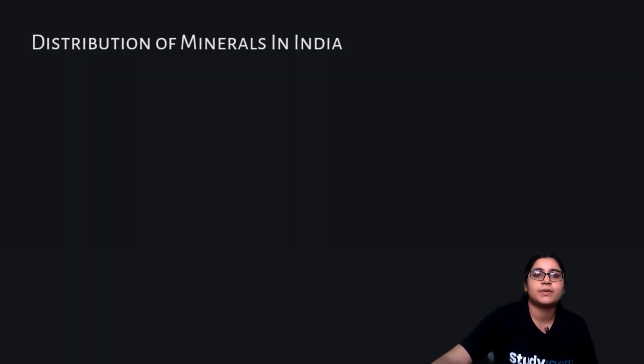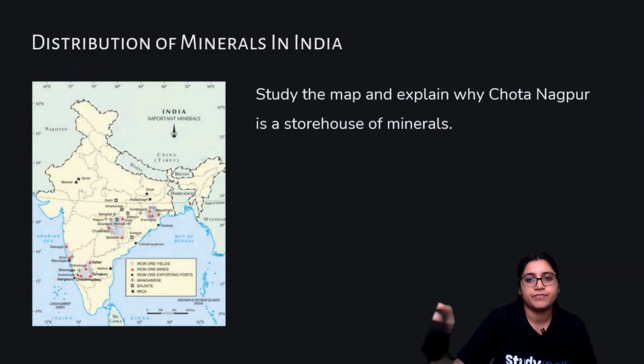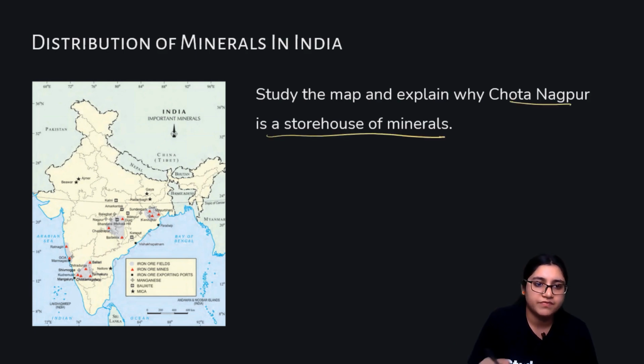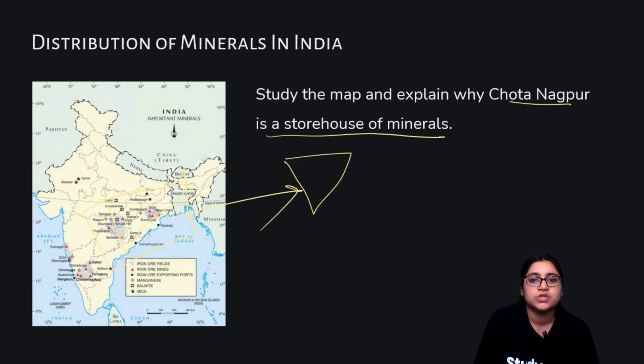Now we are going to study the distribution of minerals in India. So study the map and explain why Chota Nagpur is a storehouse of minerals. You can see Chota Nagpur is triangular in shape. You can see how visible it is. Alright. So there are so many minerals in these belts. So that is why it is called the storehouse of minerals.